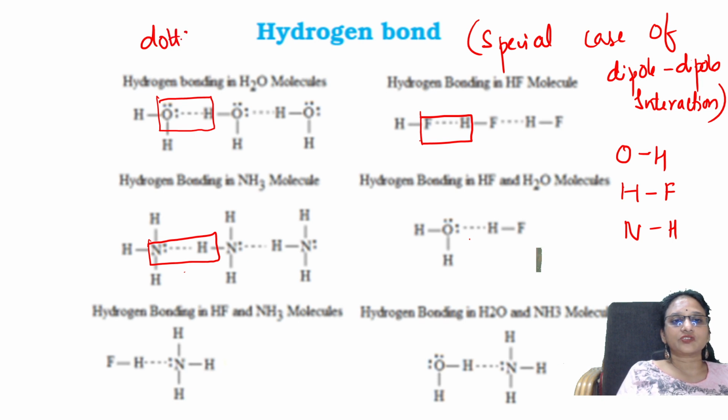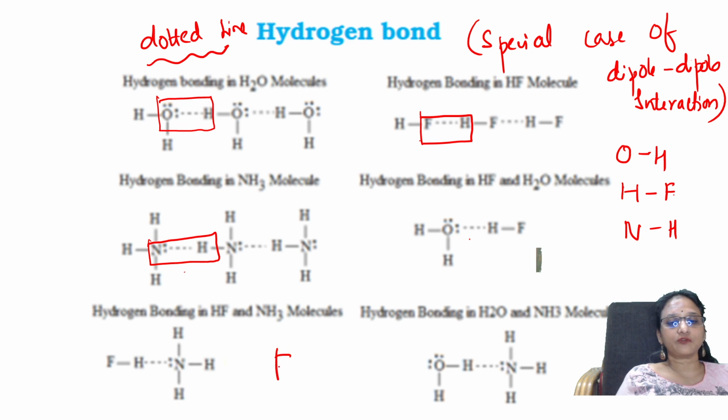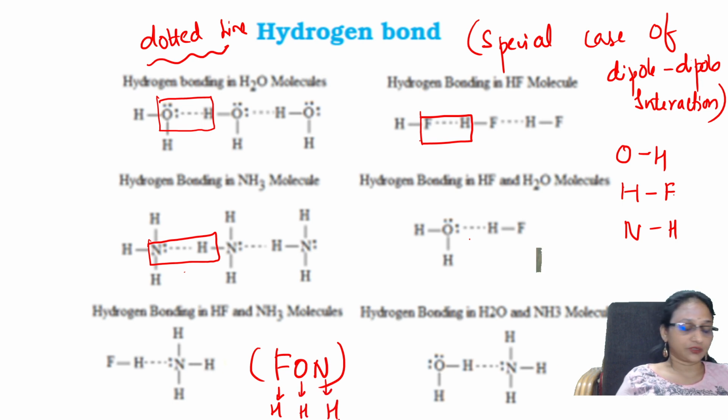So the bond is formed between the oxygen atom, fluorine atom, and nitrogen atom, what we call the FON atoms. FON means fluorine-hydrogen, oxygen-hydrogen, nitrogen-hydrogen. So this hydrogen bonding is found in highly polar molecules.